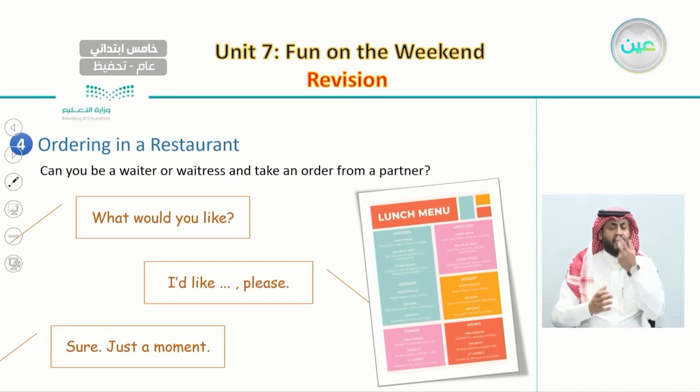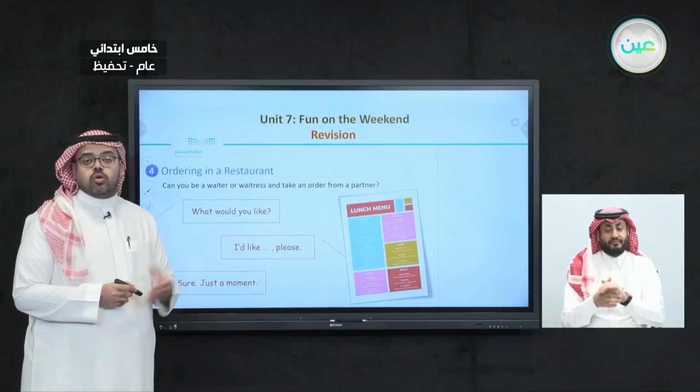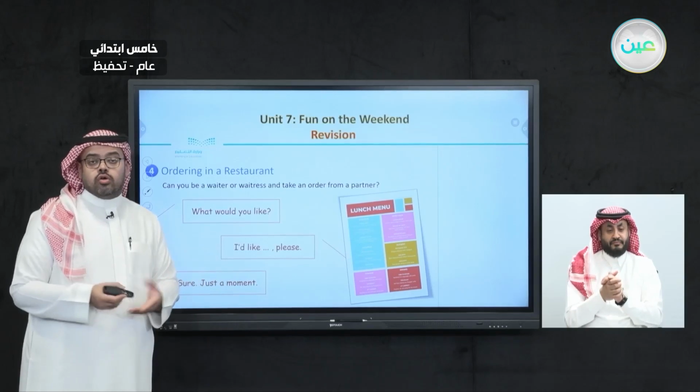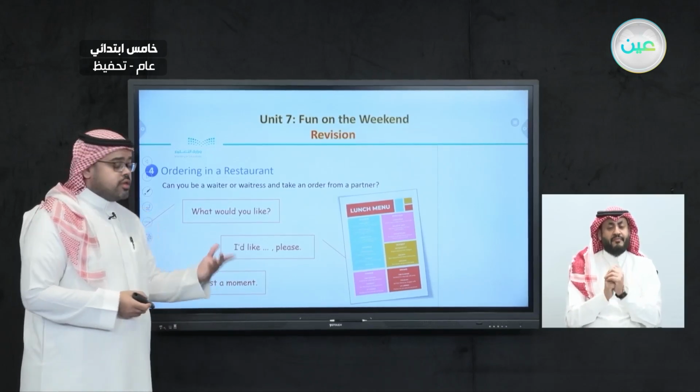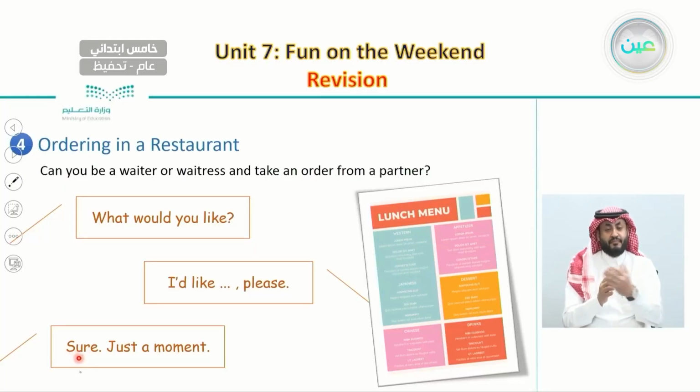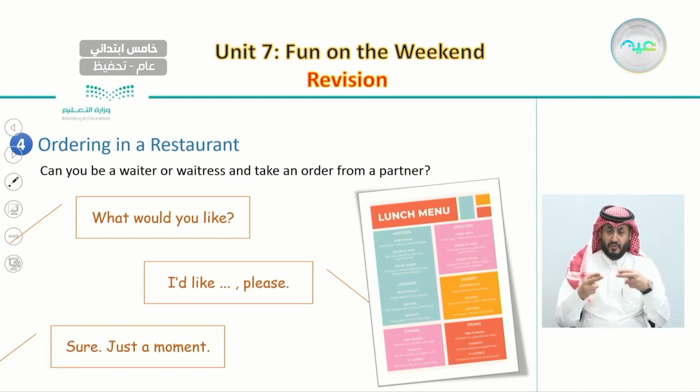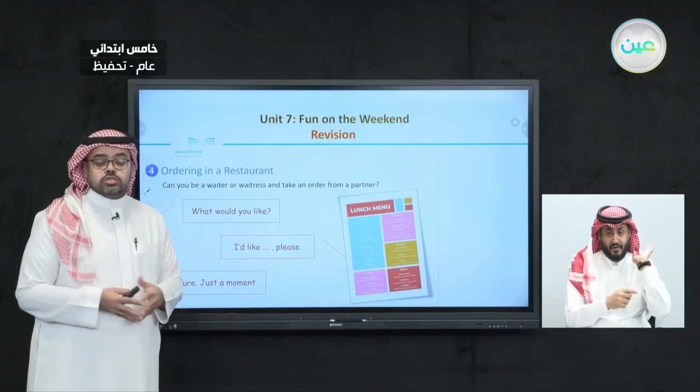And write down all the things that this customer wants. When he or she finishes ordering, then you would use this phrase, sure, just a moment. So this is our first role as a waiter or waitress.